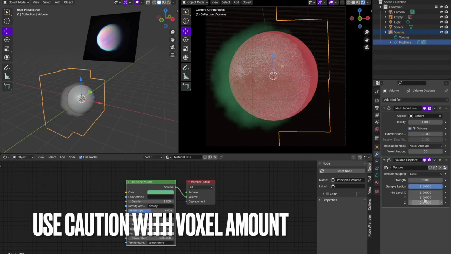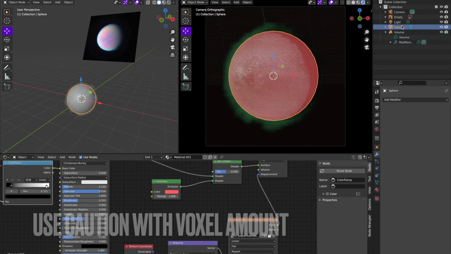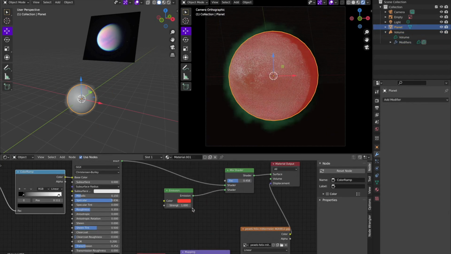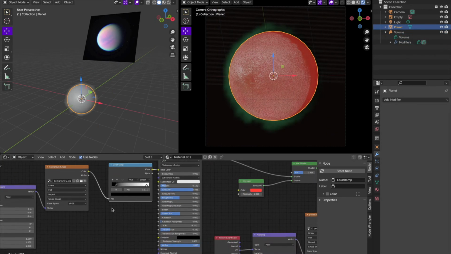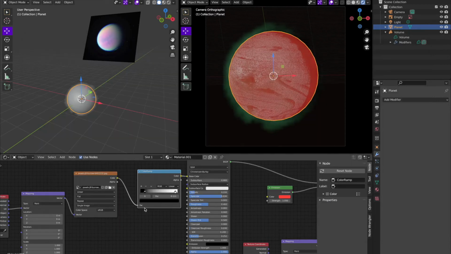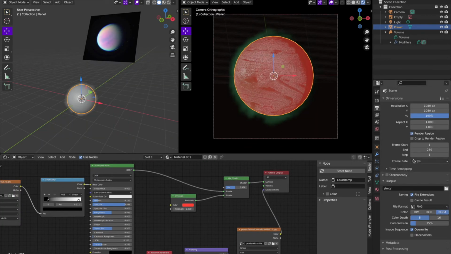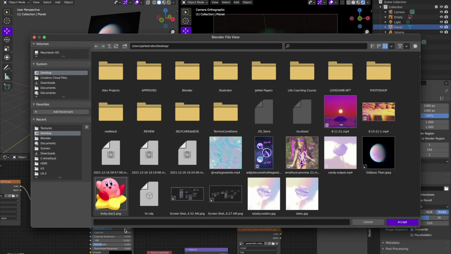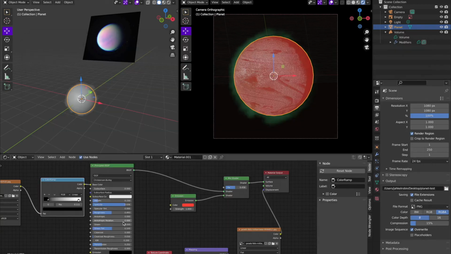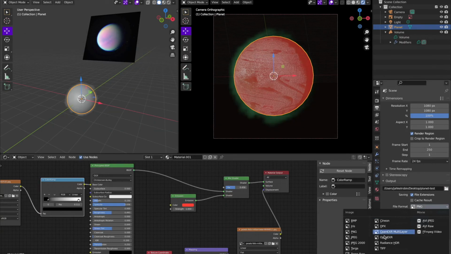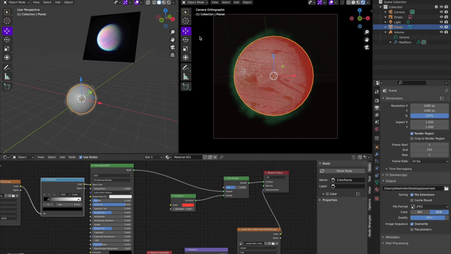So you just want to be careful with that voxel amount and make sure that you don't crash your computer. So experiment a little bit, but maybe be a little conservative depending on your setup. And then now it's time to render this out. I like to change it to JPEG because it just produces a smaller file size.